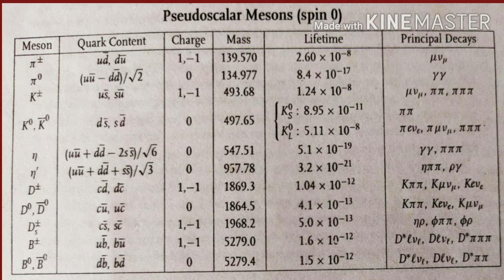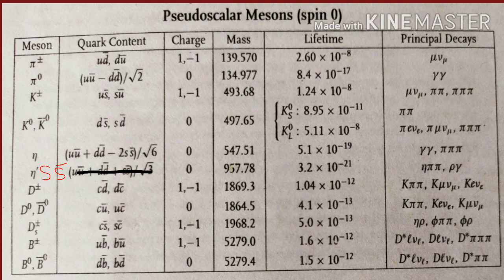Then we have eta, for which the composition is (u u bar plus d d bar minus 2 s s bar) divided by root 6. Again it is a mixture quark composition. Obviously this is the real quark composition for eta, but for convenience, for now you should remember that for eta the quark composition is d d bar. Now let us come to eta prime. For this the quark composition is (u u bar plus d d bar plus s s bar) by root 3. Again it is a mixture composition, but now we will not make it tough and we will say that eta prime has the quark composition of s s bar.